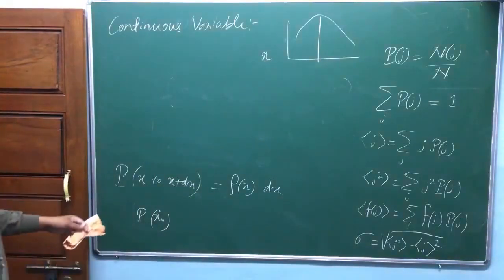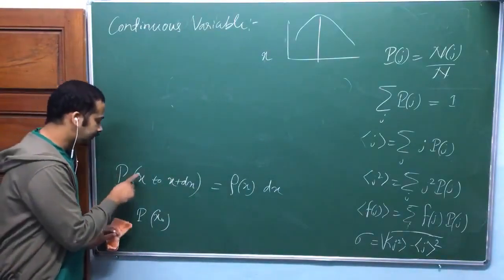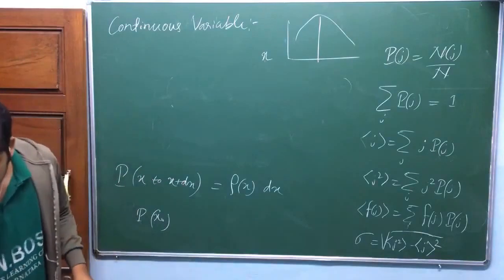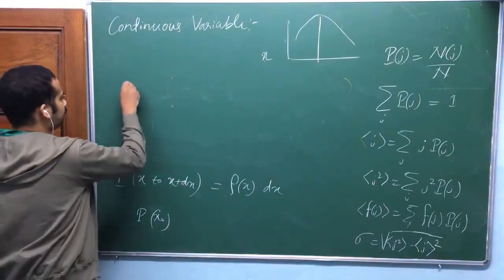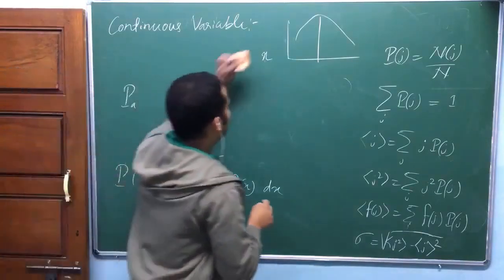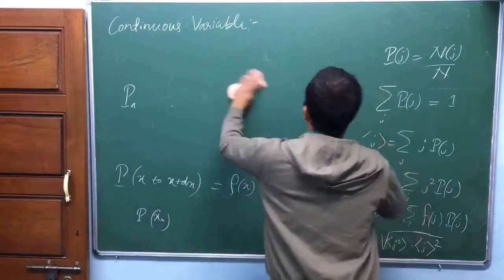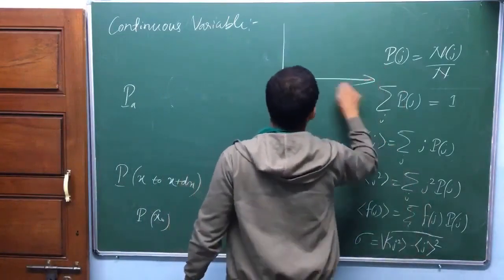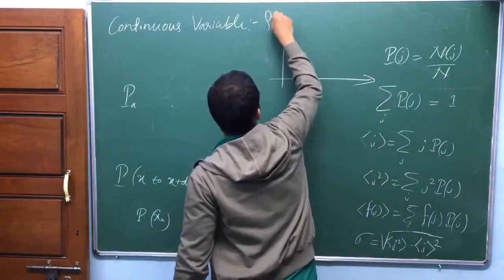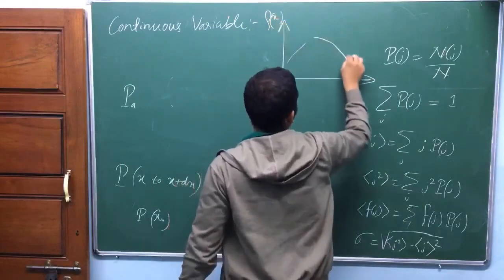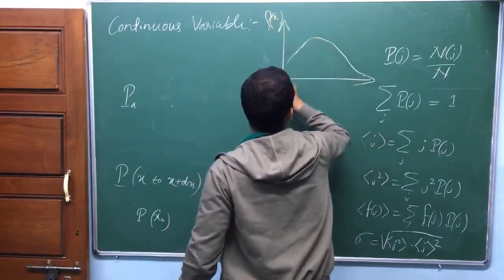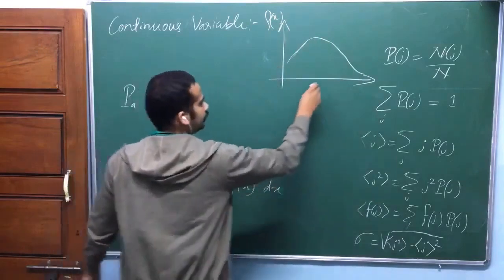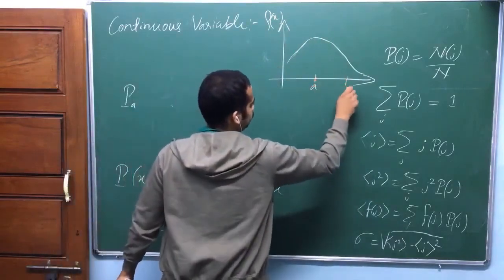Again, I am not writing in a sentence. Okay? Probability of getting the value x to x plus dx. Okay? So now, if you need probability from a to b, now you can draw this rho of x. Rho of x is a continuous function. Am I right? Rho of x may be some continuous function, okay, like this. Now, if you want probability from a to b,